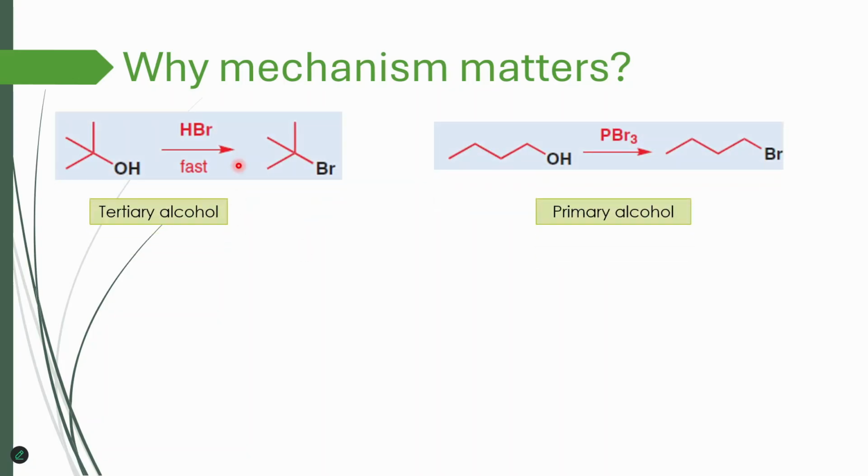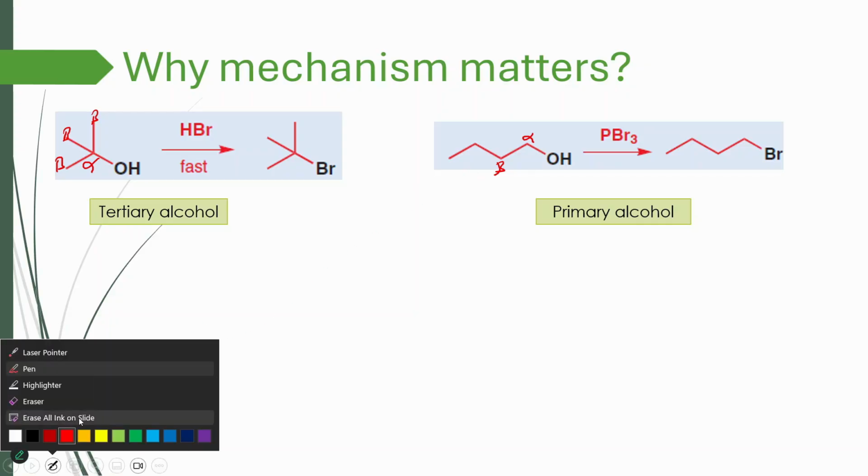If you look at commonly used nucleophilic substitution, the replacement of OH by bromine, we will find out that two different reaction conditions are used depending on the structure of the alcohol. Here, this is tertiary alcohol because this is the alpha position that's directly connected to OH, and we have 3 beta positions, so we call this tertiary. But here, there is only one beta position, so we call this primary alcohol, just like halides as well. Tertiary halides, primary halides, secondary halides, and so on.